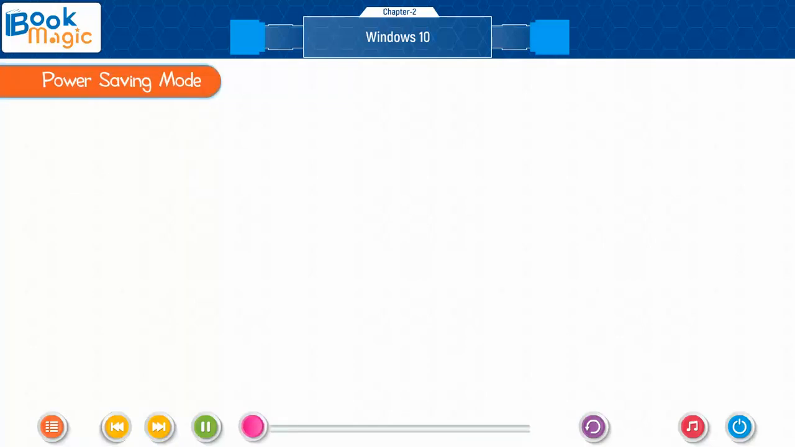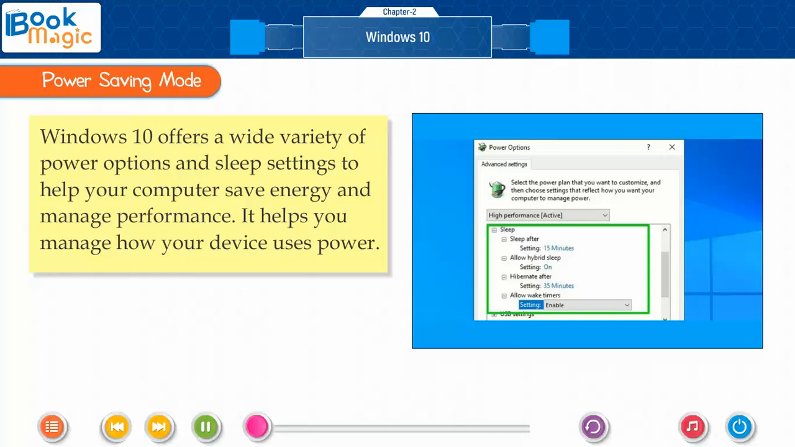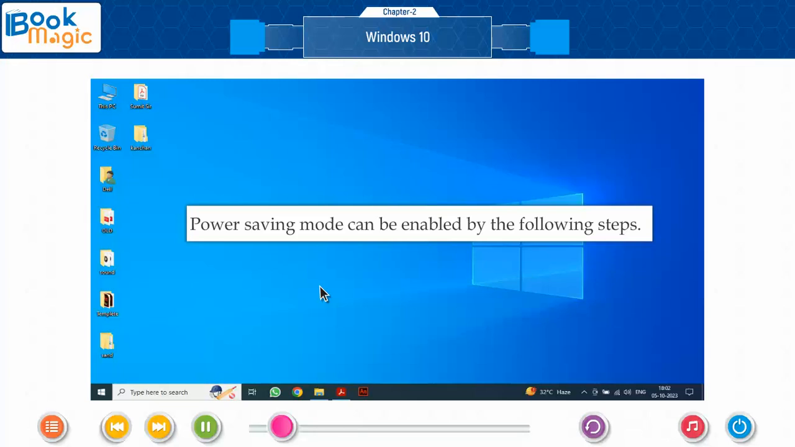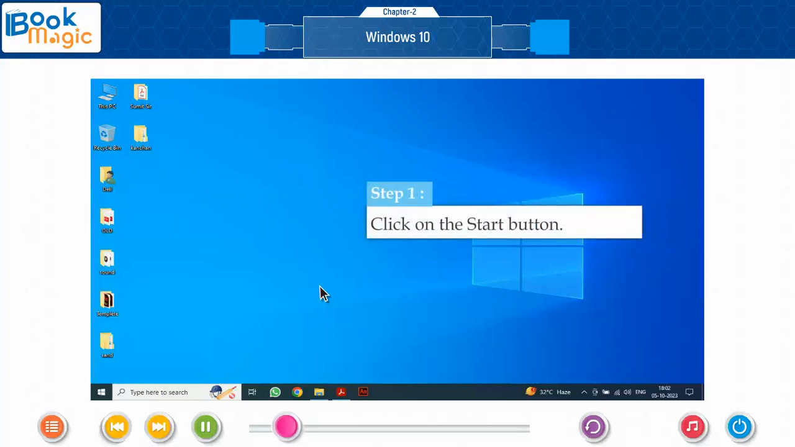Power saving mode. Windows 10 offers a wide variety of power options and sleep settings to help your computer save energy and manage performance. It helps you manage how your device uses power. Power saving mode can be enabled by the following steps. Step 1. Click on the Start button. Step 2. Select Settings option. Step 3. Click on System Display Notification. Step 4. Then click on Power Save option.